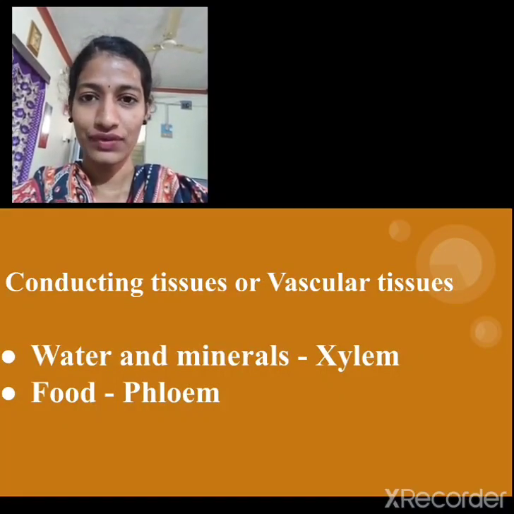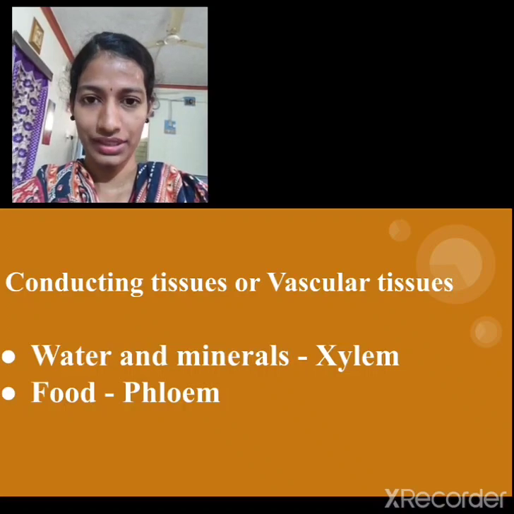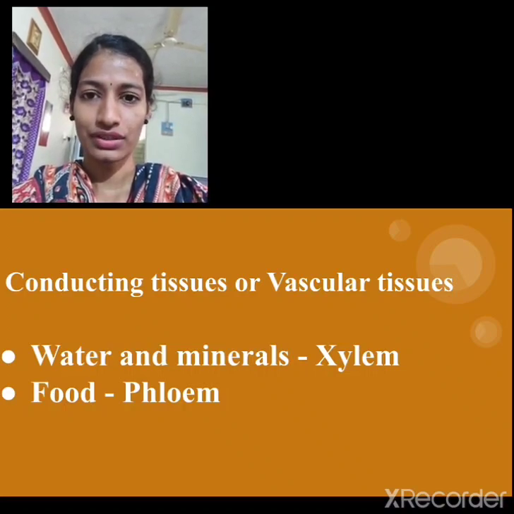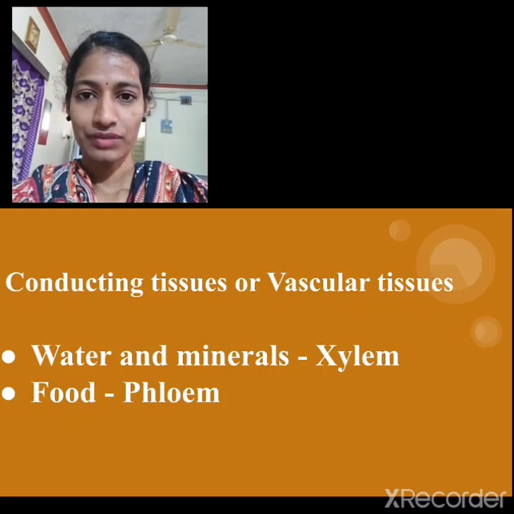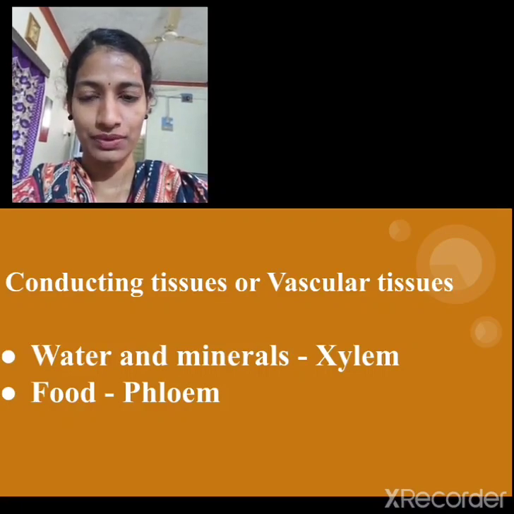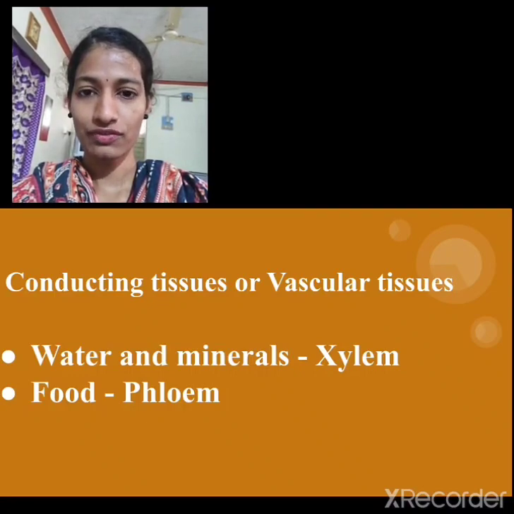Now let us see what all the topics we had discussed in our last class. In the last class we had already discussed the conducting tissues, also commonly called the vascular tissues. There are two types of conducting tissues. The first one helps in the transportation of water and minerals from the roots, and it is transported by the xylem tissue.